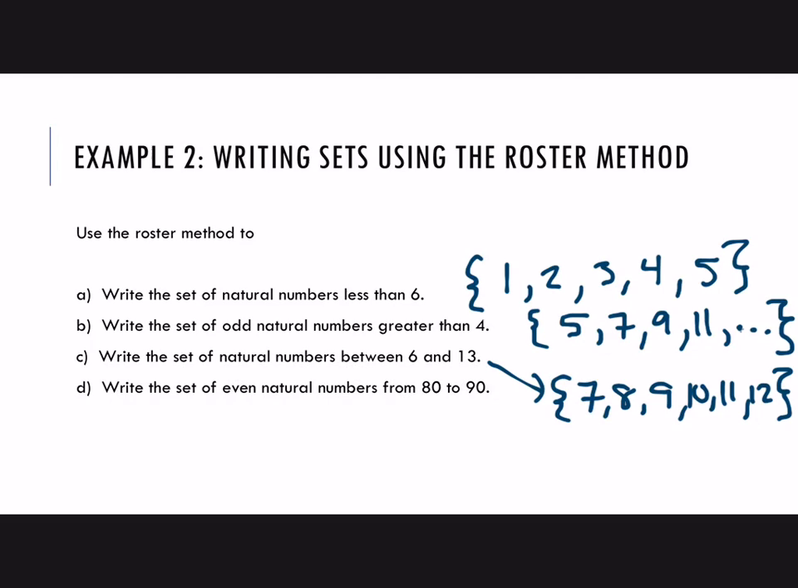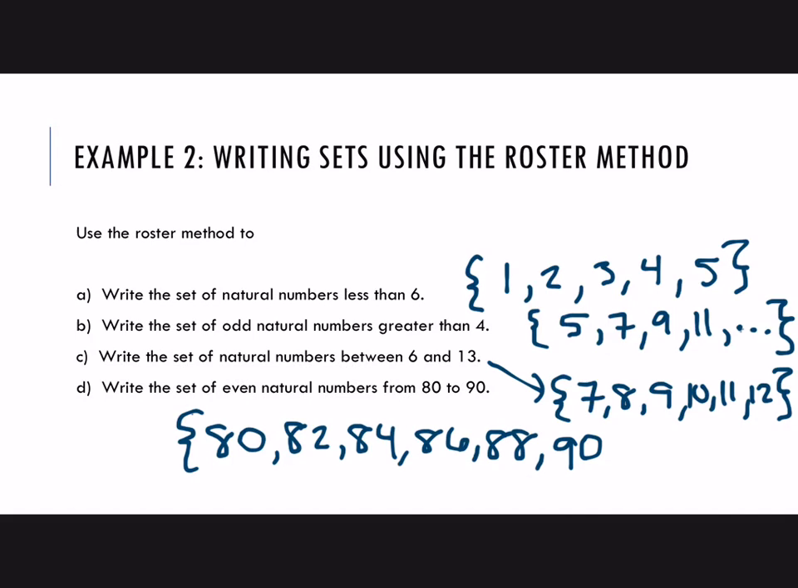And the set of even natural numbers from 80 to 90. Now this one does mean starting at 80 and ending at 90. Okay, so from, include those two end ones. All right, so starting at 80, and then we need even ones all the way up to 90. 88 and 90.